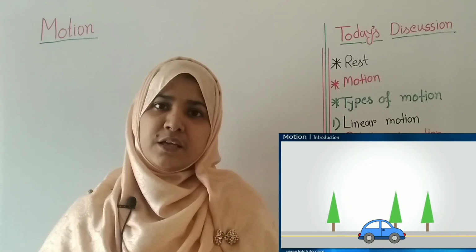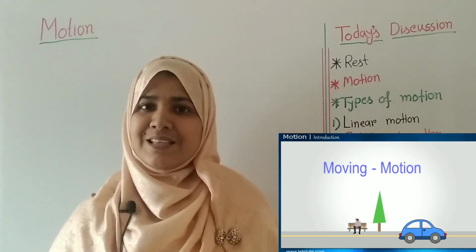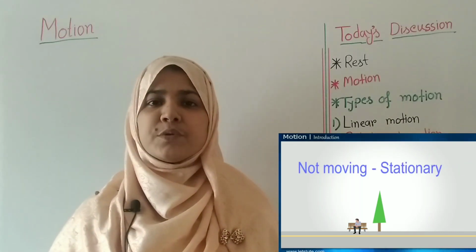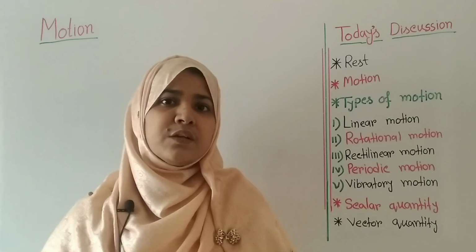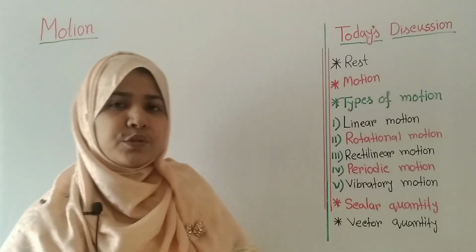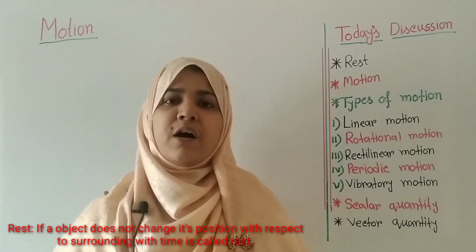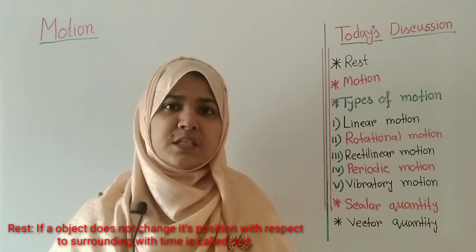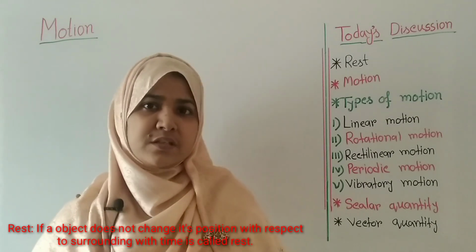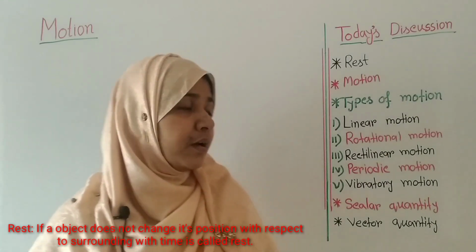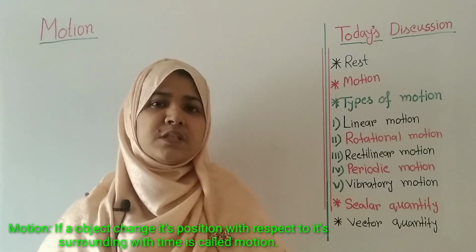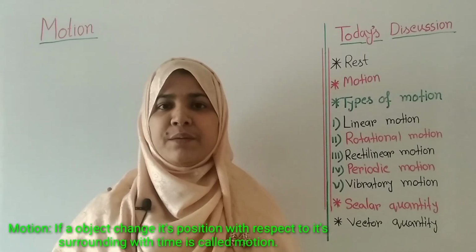On the other hand, if you see a car moving, then you can easily say that it's in a motion position. Why? Because the car is changing its position with respect to its surroundings with time. So if you want to define rest or motion, then we can say that if an object does not change its position with respect to its surroundings with time, then that object is at rest. And motion means if an object changes its position with respect to its surroundings with time, then we can say it's motion.